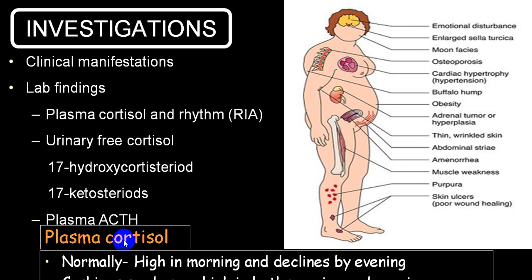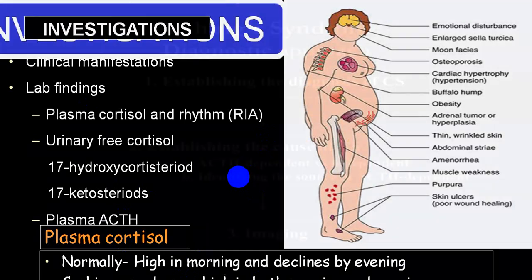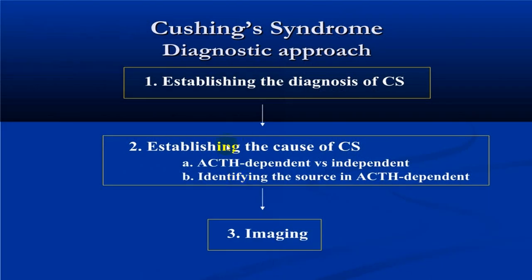Now to differentiate between the two big groups, ACTH dependent and ACTH independent, you will have to go for an ACTH level. We'll be showing you all those things in a subsequent slide. First, establish clinically or suspect a person to have Cushing syndrome, and that can be diagnosed by an elevated level of cortisol in blood and elevated cortisol and cortisol metabolites in urine. After establishing the cause, we want to differentiate ACTH dependent from ACTH independent. So you'll have to do an ACTH level in blood.